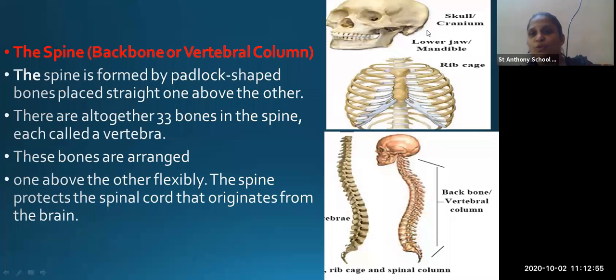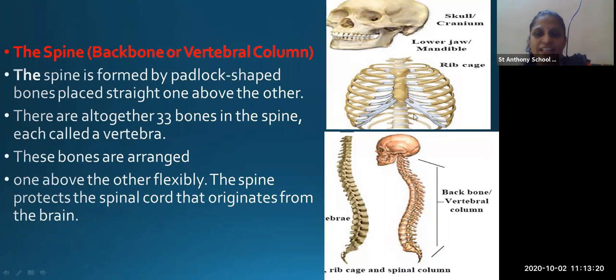Here you can see the skull and here you can see the rib cage. In the first picture you can see the rib cage attached to each other, and along with the rib cage you can see the vertebral column attached to the rib cage. And the skull, you can see the skull is also called as cranium.